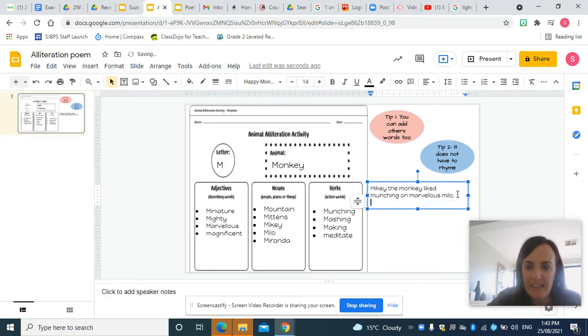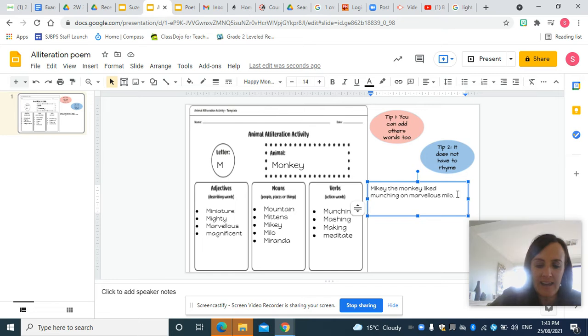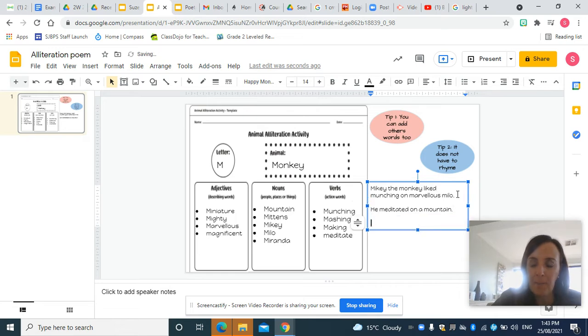Now I want to have another sentence in my alliteration poem. So I'm looking at my brainstormed words from yesterday. And I think I might use my place, my noun mountain, and meditate. I think that might be a good sentence to go together. So I might say, he meditated on a mountain. That would be funny to see a monkey meditating on a mountain, wouldn't it? He meditated on a mountain. So that's my next line in my poem. It can be as simple as that.